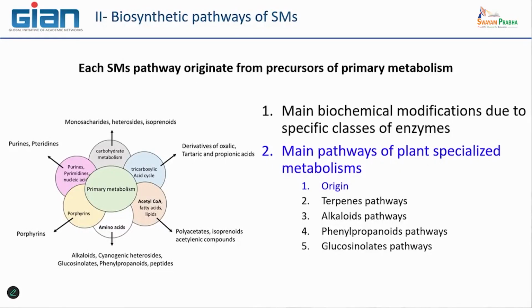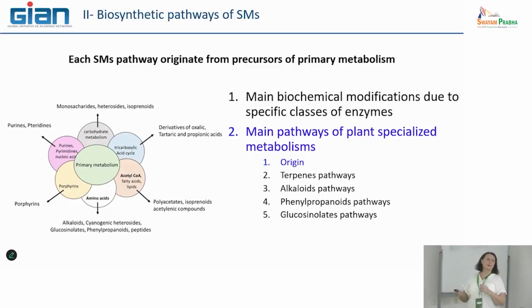And what is interesting for me is to present specifically at least 4 metabolic pathways concerned by the most important metabolites. Terpenes pathway, we have seen that terpenes are one of the most important families of specialized metabolites. Alkaloid pathway, due to their importance.